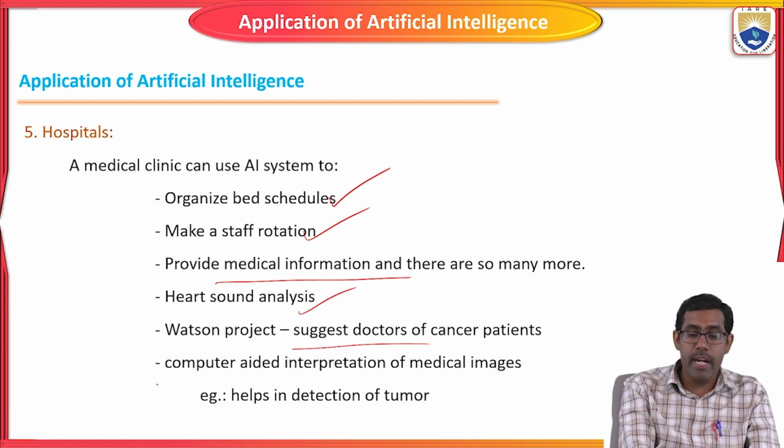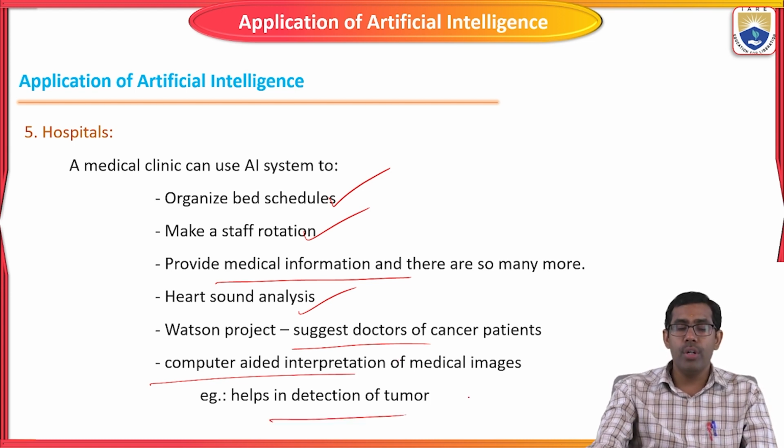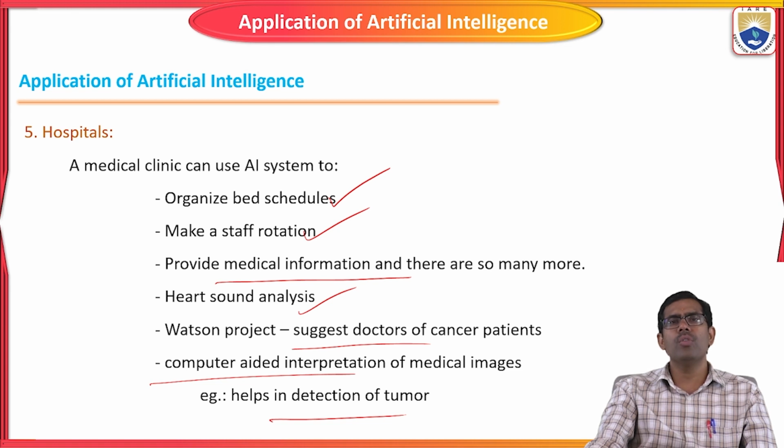Okay, the next one is computer-aided interpretation of medical images. For example, it helps to detect a tumor in the human body. Based on which categories they have, it predicts the tumor and what the basic symptoms are that are going to happen. The artificial intelligence system will predict all the diseases in the human body. So there are some certain important artificial intelligence applications in real-world scenarios. Okay, so we will see new concepts in the next video.